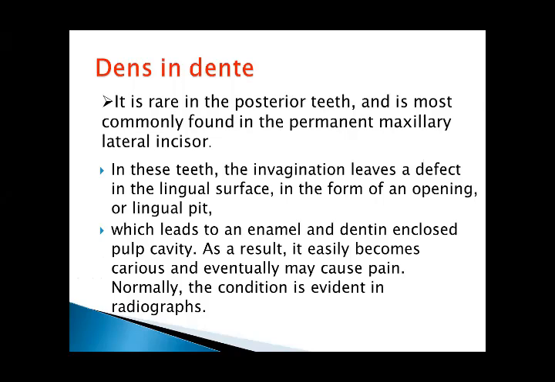In these teeth, the invagination leaves an artifact on the lingual surface in the form of an opening, a lingual pit, which leads to an enamel and dentine enclosed pulp cavity. As a result, it easily becomes carious and may cause pain. Normally, the condition is evident in radiographs.